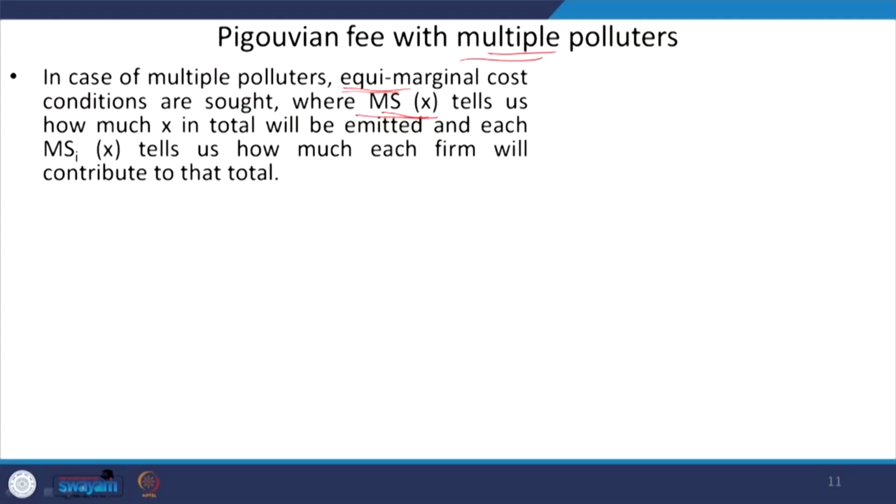So, let us say this MSX is the total marginal saving function of all the polluters. So, this MSX is telling us how much pollution in total can be emitted by all the polluters, right. And when we are talking about the individual marginal saving function, corresponding to this level of output, it is telling how much each farm or each polluter will be contributing to the total marginal saving for the pollution. Okay. So, we can actually explain this in terms of a graph.